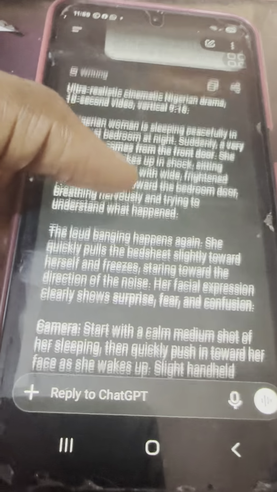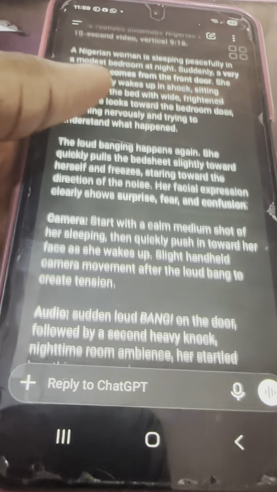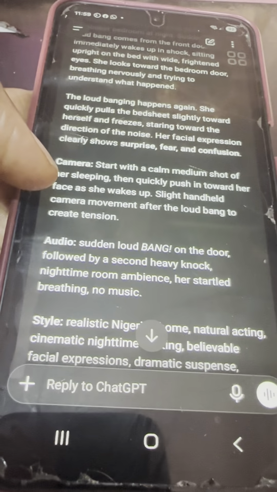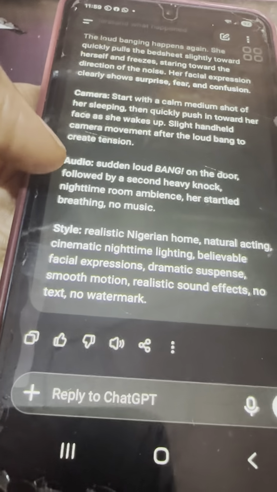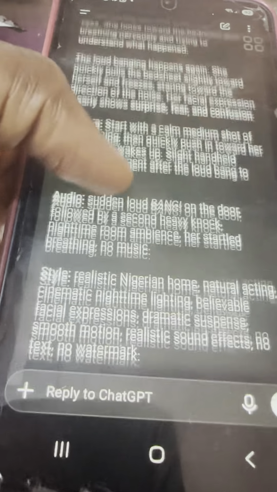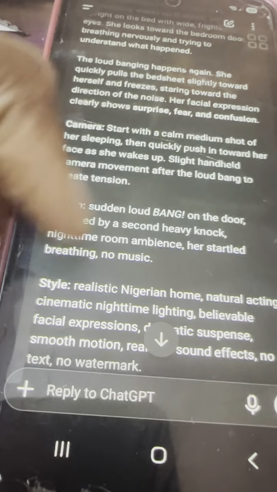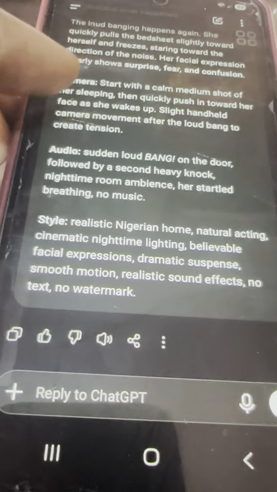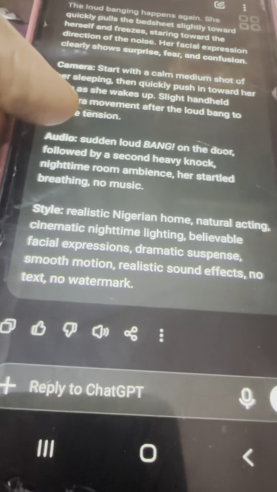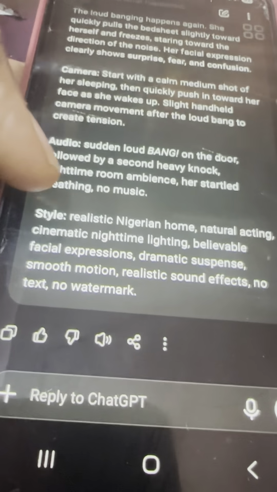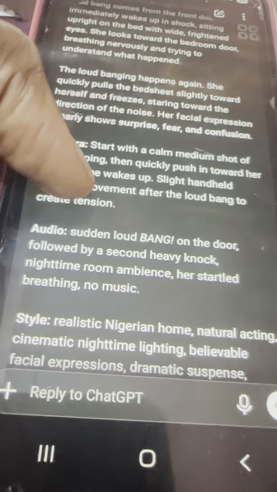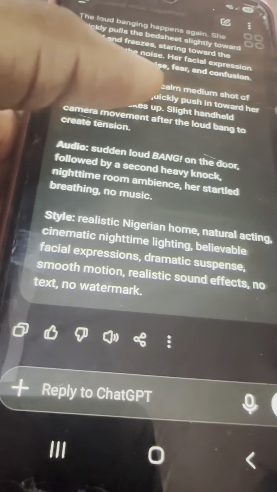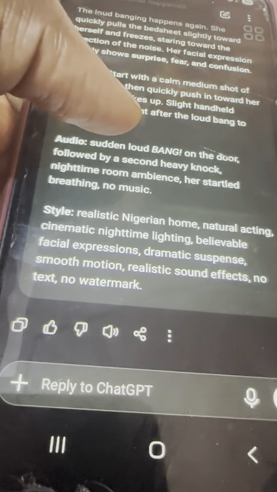So this is the 10 seconds prompt. This is the camera angle, this is the audio, this is the style. The main reason ChatGPT gave me this camera angle, audio and style is because I've been using it to do some series, and it knows by now that I need these things in my story. As a beginner, I would advise you to tell it that you want the style.